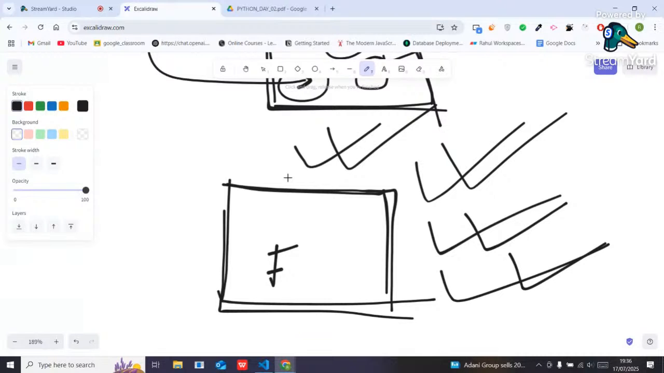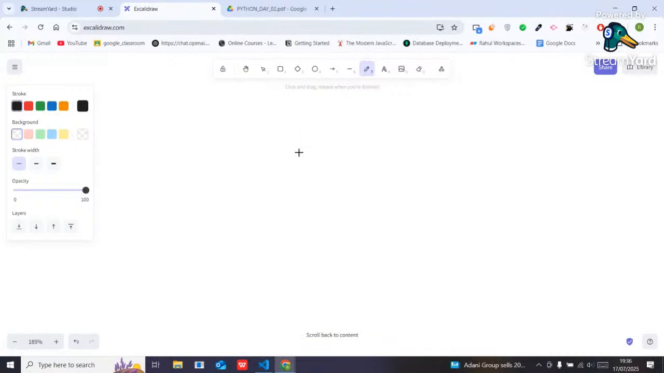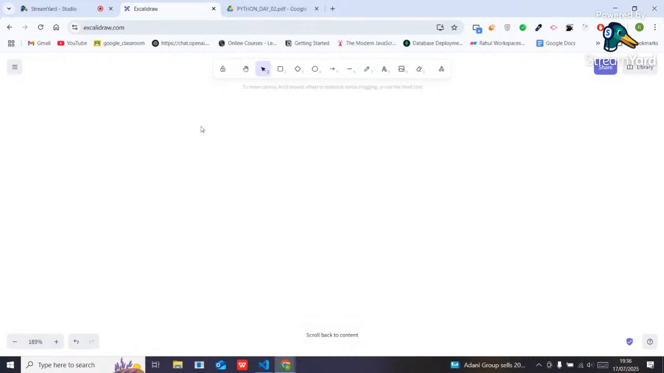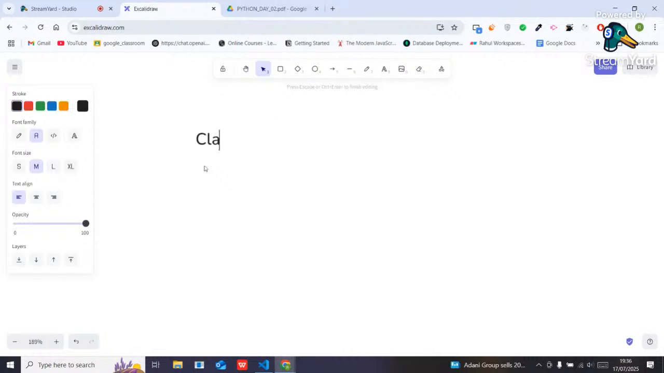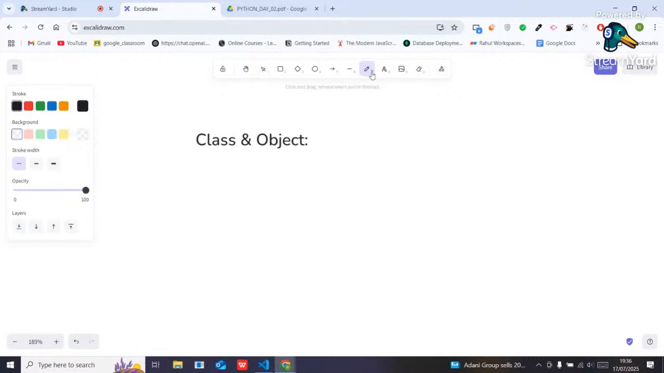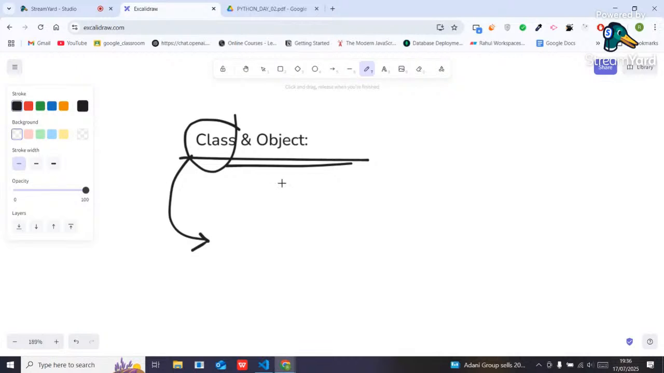Okay. See, guys, first of all, we have to understand class and object. That is the main point. We should understand these things first. So guys, can anybody tell me what is the meaning of this class? Can anybody tell me? Anybody have any idea?